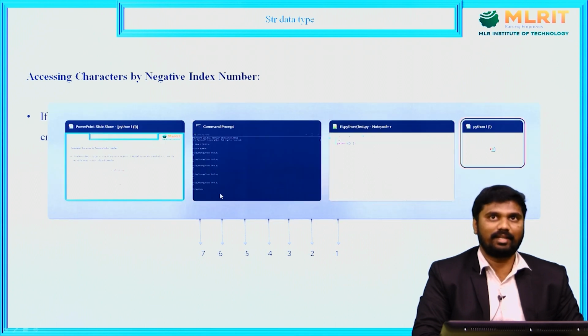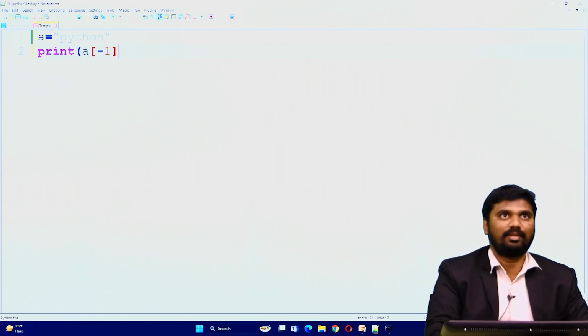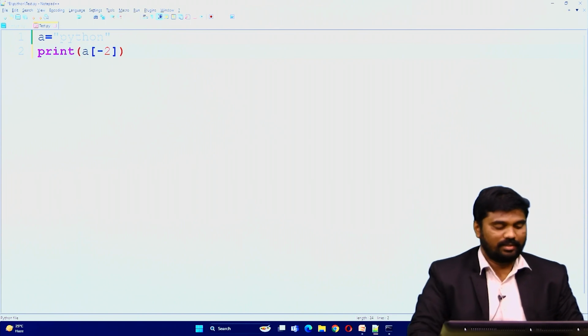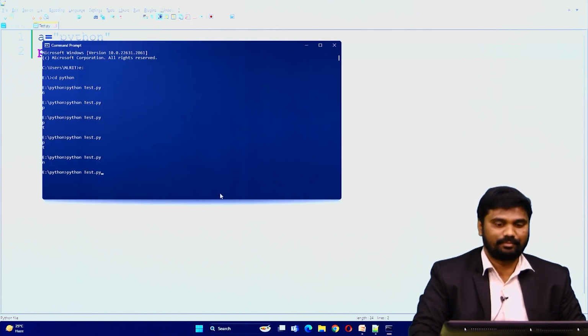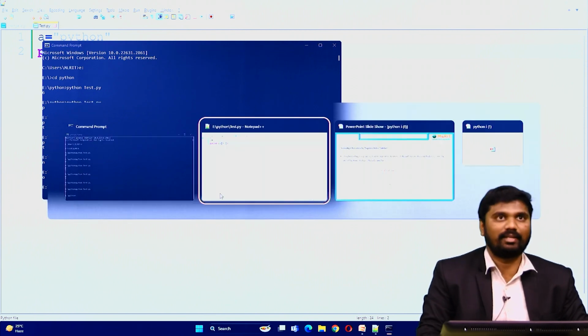Now see, we'll see another example. For example, if I want to access O, so what is that O index number? -2, which is the reverse of the string. I save this program and once again run this one. See, O. So this is the negative index number.